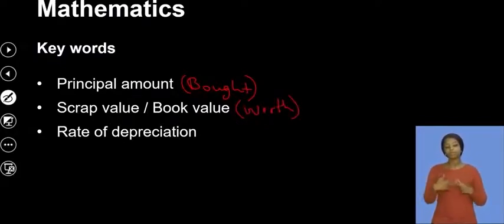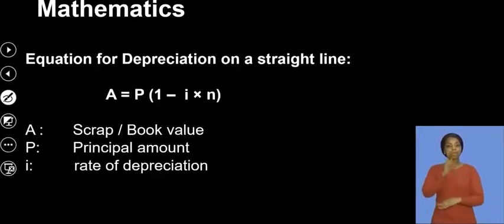And then we have the rate of depreciation. That will tell us at what rate the amount that you bought it for is depreciating. So the computer that we saw, at what rate was it depreciating? That's what rate of depreciation is. But now let's put this into mathematics and see exactly what it means.